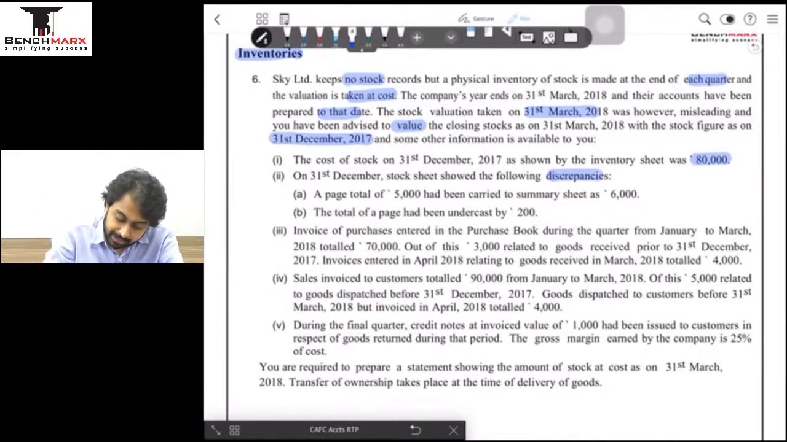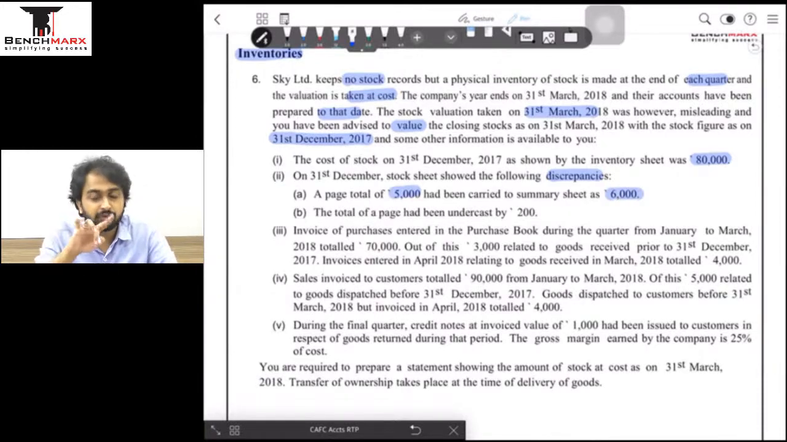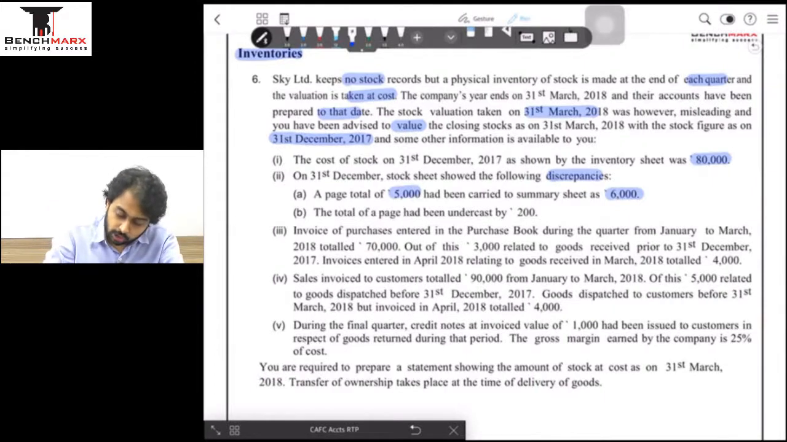आगे बढ़ेंगे. A page total of 5,000 has been carried forward as 6,000. ये एक मिस्टेक हो गया, which means this requires adjustment in 80,000. Similarly, a total of the page had been undercast by 200. ये भी एक मिस्टेक है, एडजस्ट करना पड़ेगा, कर देंगे.